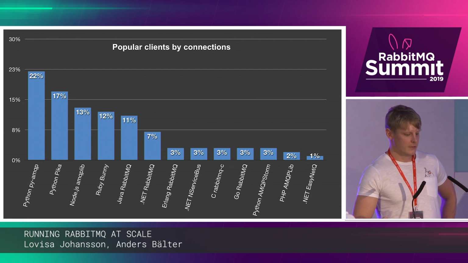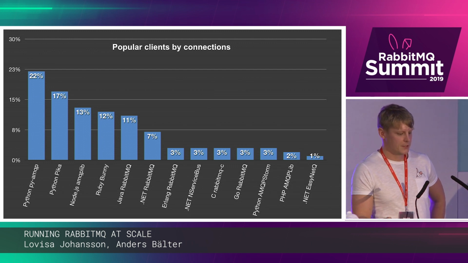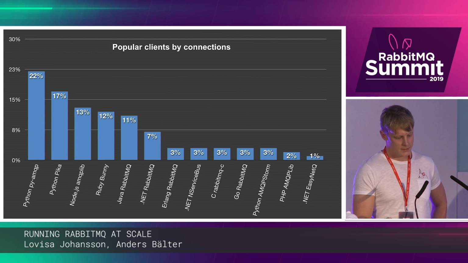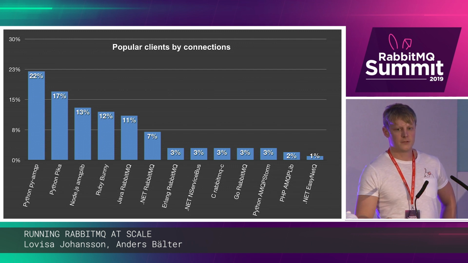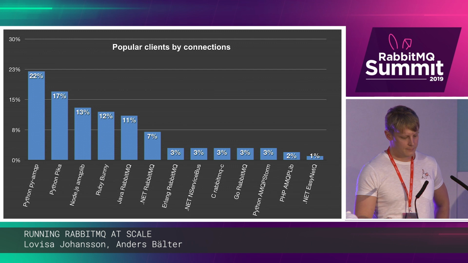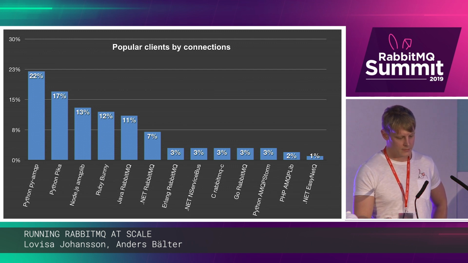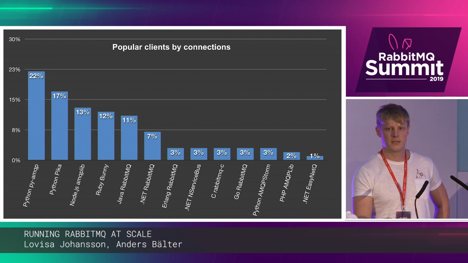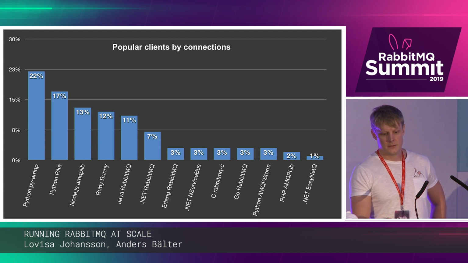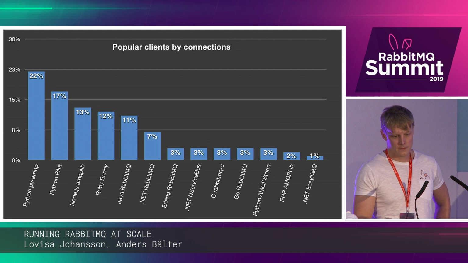And I also took a look at which clients are the most popular. So this is the breakdown from a snapshot of 600,000 connections. And we can see that a couple of different Python clients, together with all the Pivotal supported clients, are the most popular.